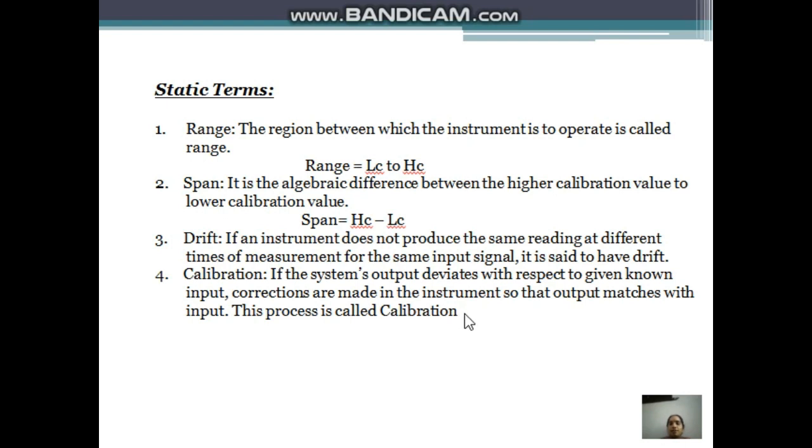So calibration is, by using some standard devices, we check the performance of the instrument. If the instrument output is deviating from the standard values, then we calculate the correction factor. After that, for finding any unknown parameters, we include that correction factor and then take the readings. So this is called calibration.